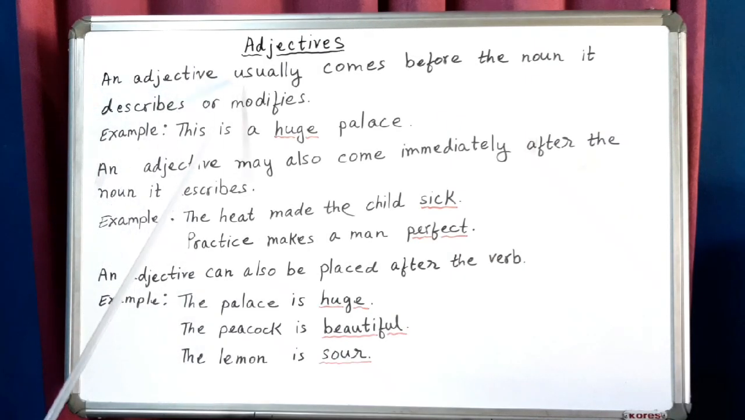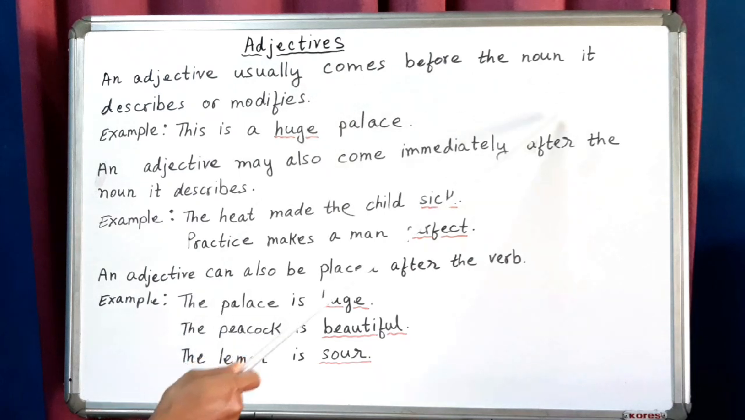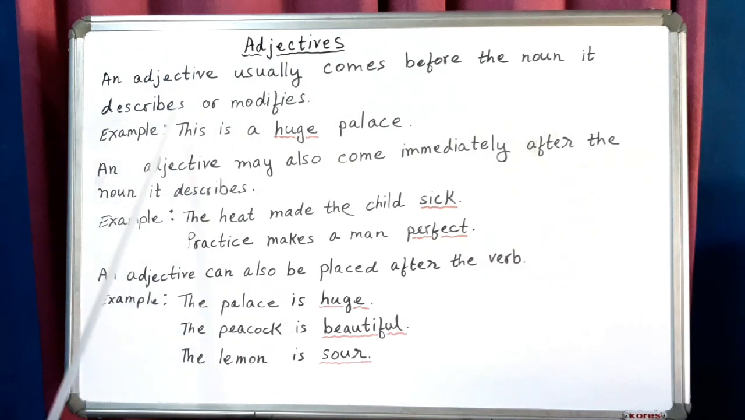An adjective usually comes before the noun it describes or modifies. Example, this is a huge palace. An adjective may also come immediately after the noun it describes. For example, the heat made the child sick. Practice makes a man perfect. An adjective can also be placed after the verb. Example, the palace is huge. The peacock is beautiful. The lemon is sour.